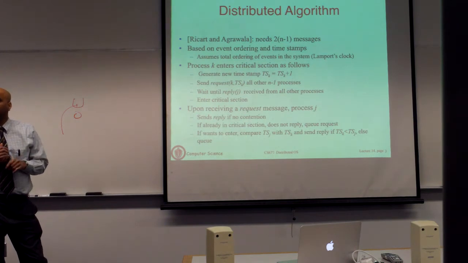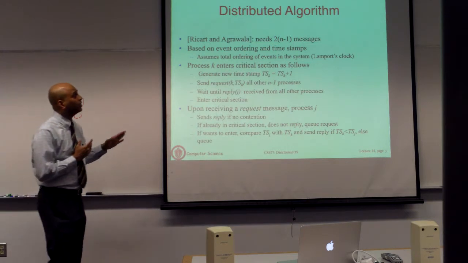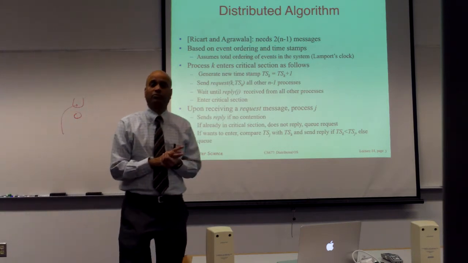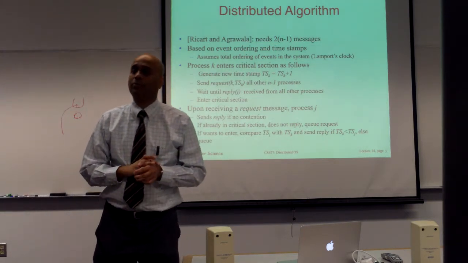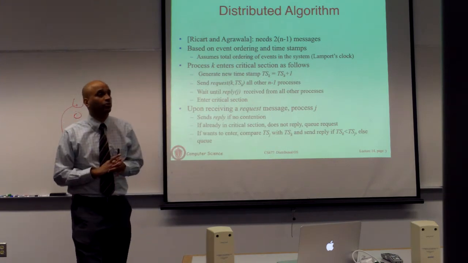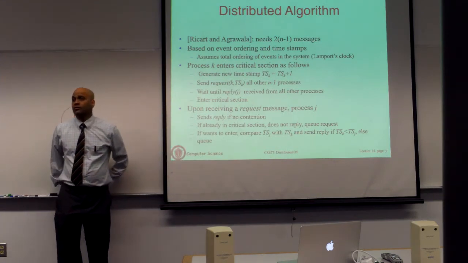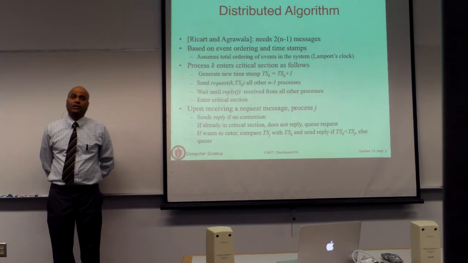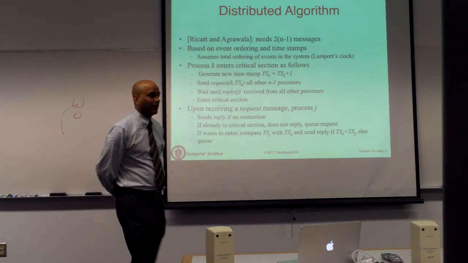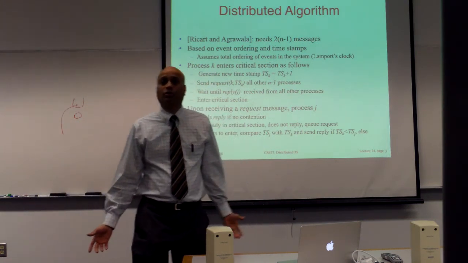Any questions on this? Is this clear first of all? Okay, so let me ask a question. How is this algorithm's fault tolerance property compared to a centralized approach? In the centralized approach, we said if the coordinator crashes, then you are going to be stuck.